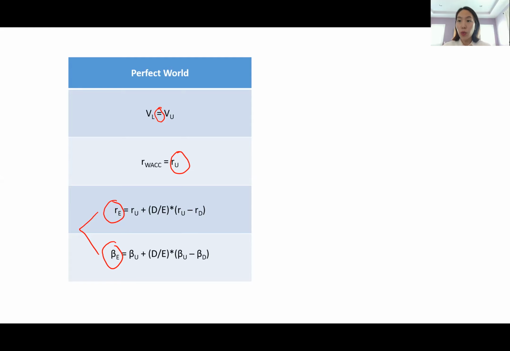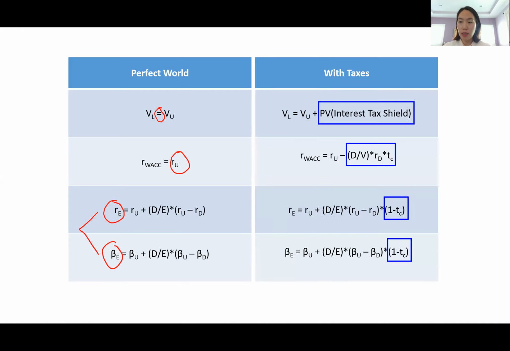Next, we lifted one of the biggest perfect world assumptions, which was the no-tax assumption. So we introduced taxes, and as soon as we introduced taxes into our model, our implications quickly changed. Due to the discriminatory treatment of taxes on debt payment and equity payment, we quickly saw that the capital structure will be biased toward more debt financing.